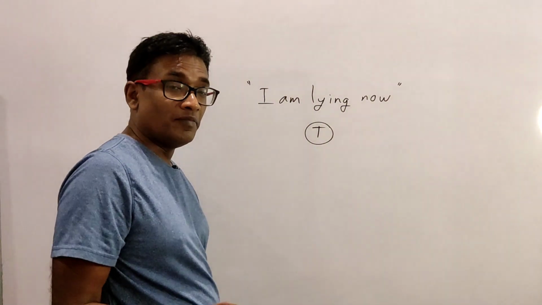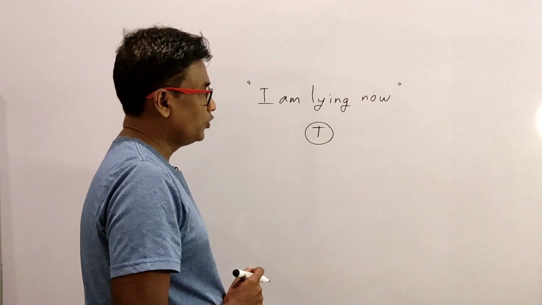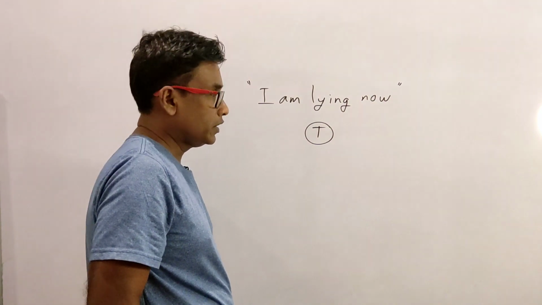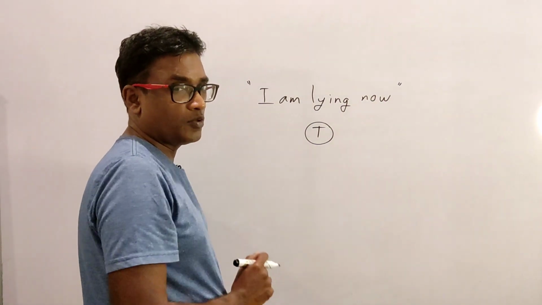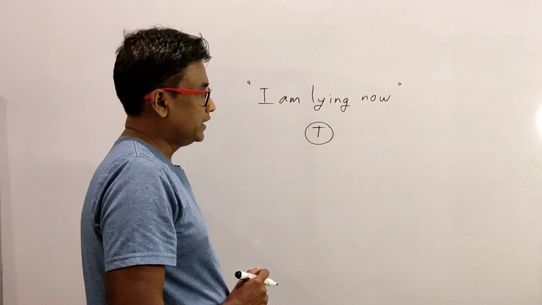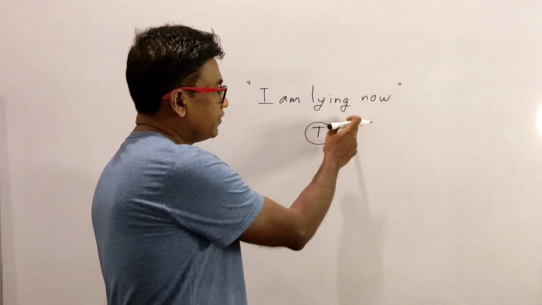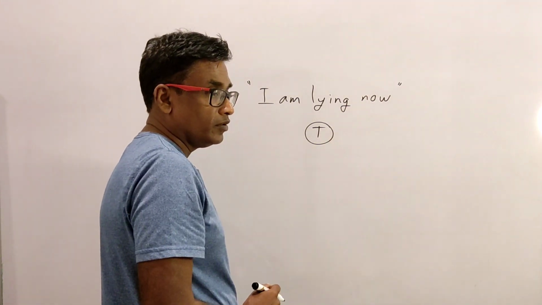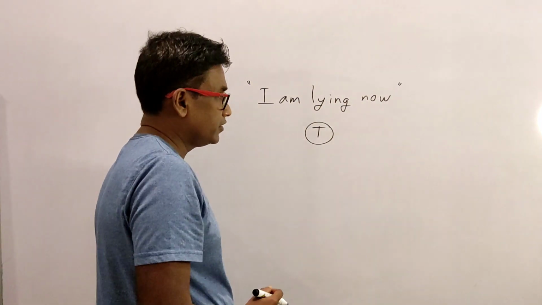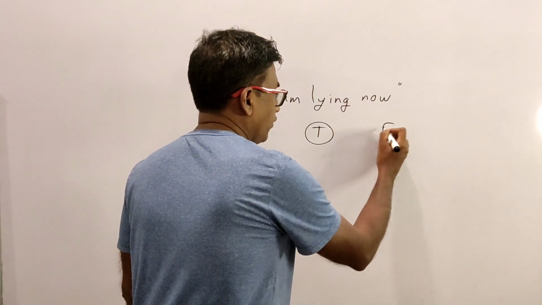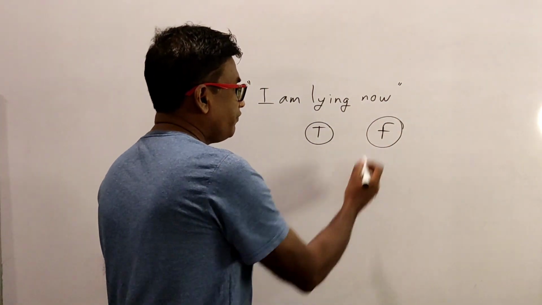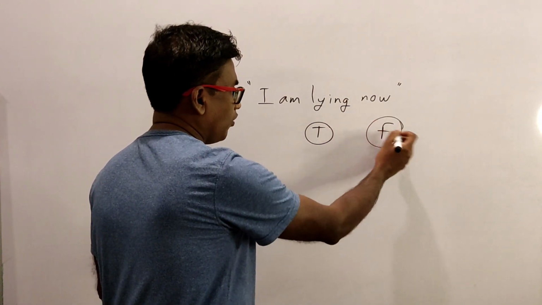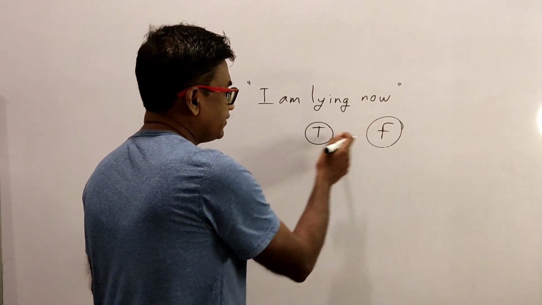It can't be, because if this is true, it contradicts what he is saying, because he is lying now. He cannot be saying the truth. So it must be false. If it is false, if what he is saying is false, it means he is telling the truth.